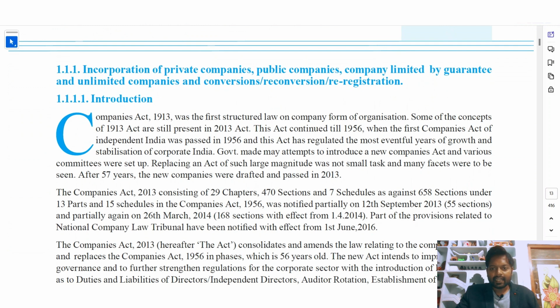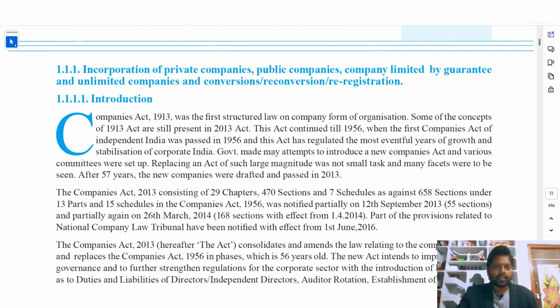And this Act has regulated the most eventful years of growth and stabilization of corporate India. Government made many attempts to introduce a new Companies Act, and various committees were set up. Replacing an act of such large magnitude was not a small task, and many facets were to be seen. After 57 years, the new Companies Act was drafted and passed in 2013.